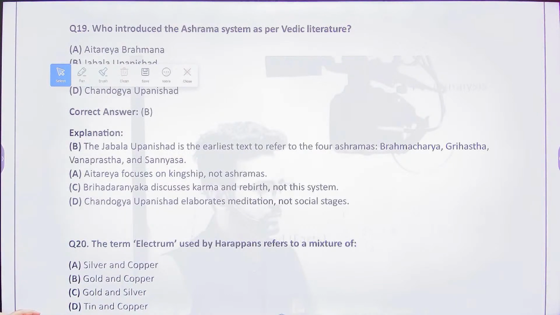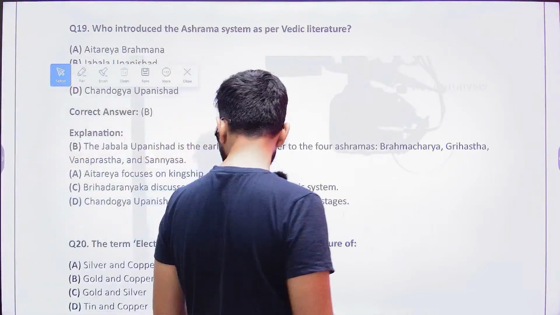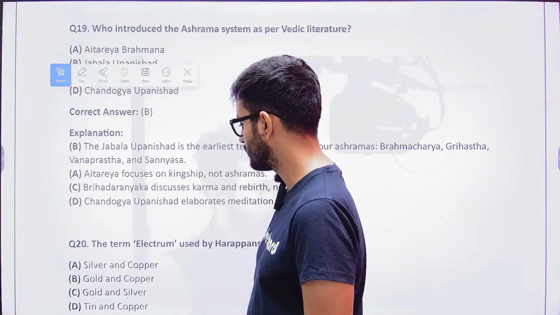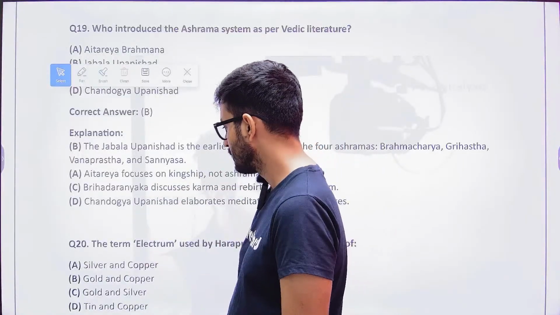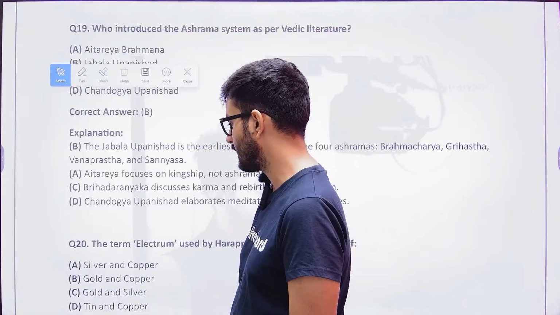So what is the answer to this one? Here you need to find which ones the Harappans knew about. Electrum was basically associated with the mixture of gold and silver. Why?